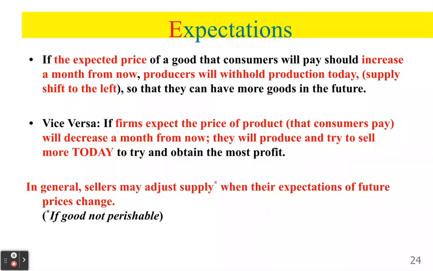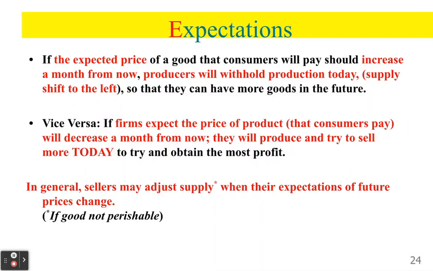So basically, the way to think about it is that in general, we are going to think about how suppliers look at the expectations of the price of their goods in the future, right? Future expectations.